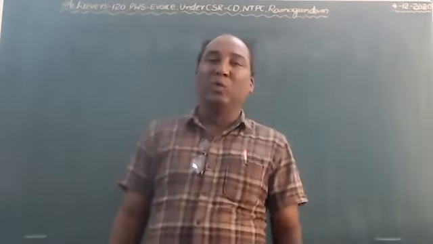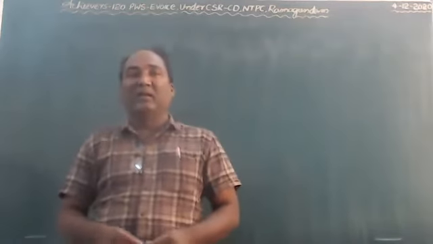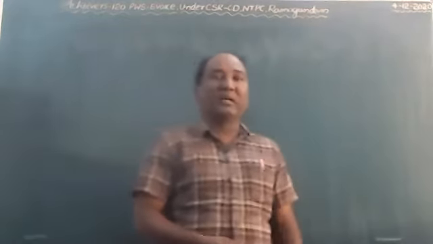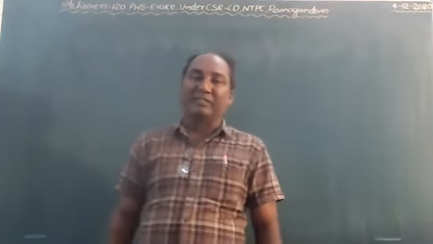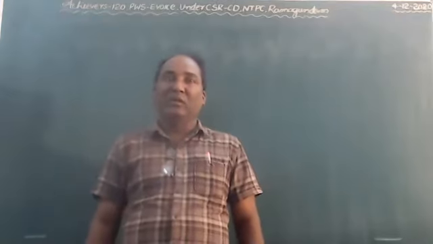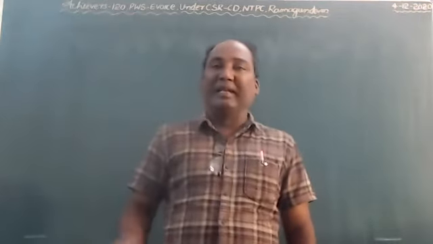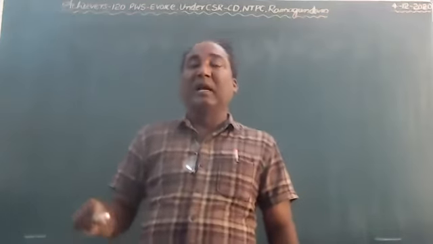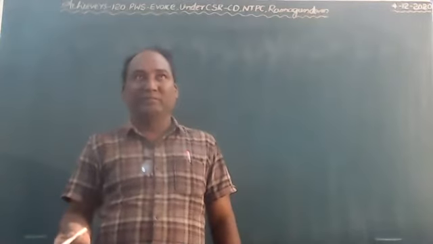Today, I am going to explain about acids reacting with carbonates and metal hydrogen carbonates. What is liberated?